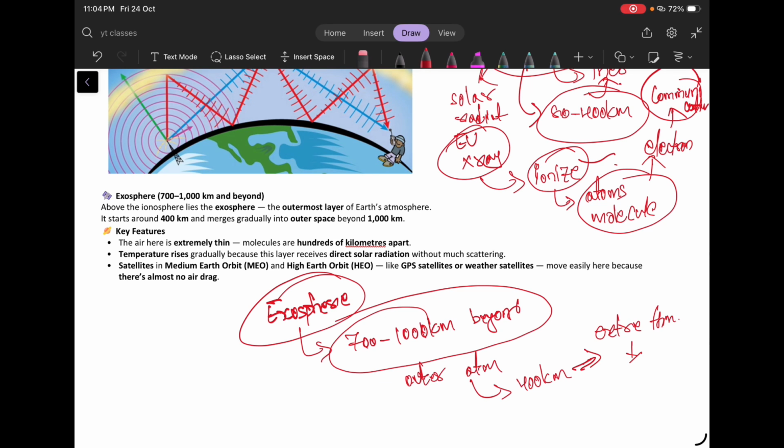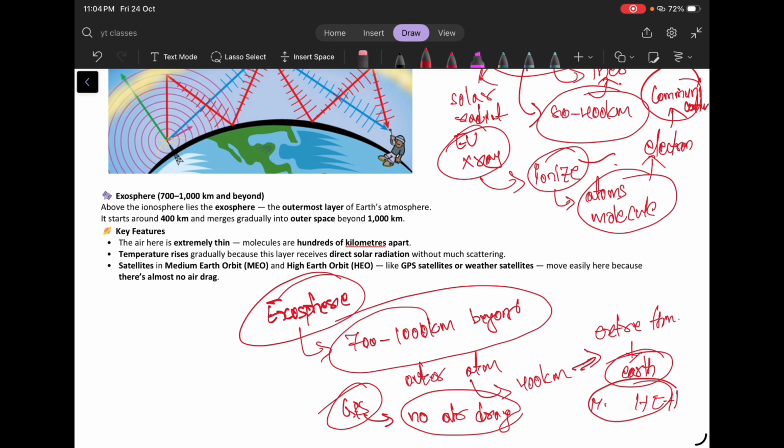So when the sun's radiation is coming towards the earth, this is the first layer that is receiving that amount of heat, and the satellites in the medium earth orbit and the high earth orbit, which are used for GPS purposes, move easily here because there is no air drag and very limited air is present here. So that is the exosphere.